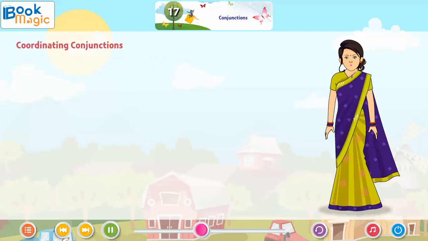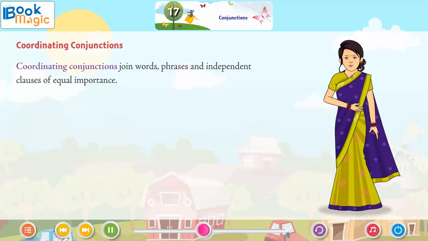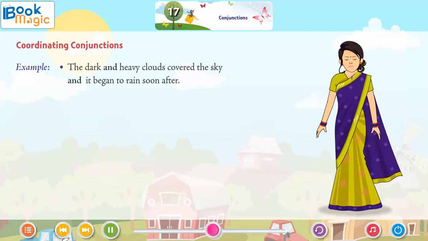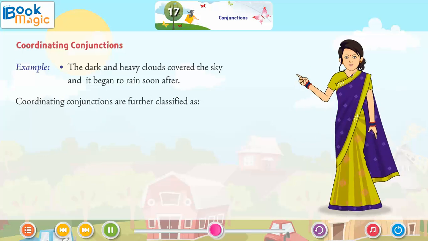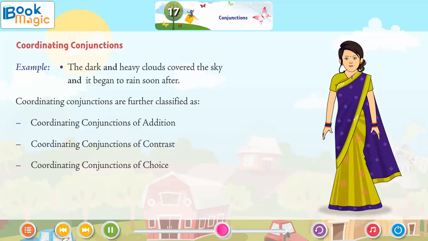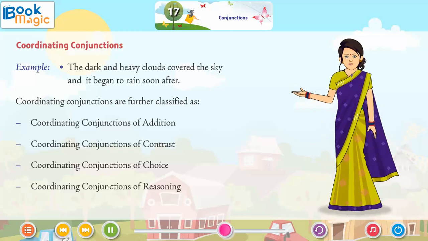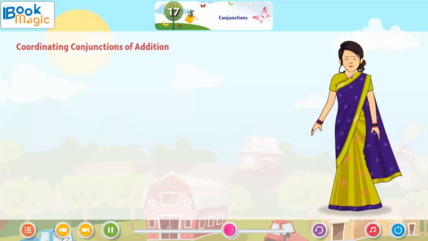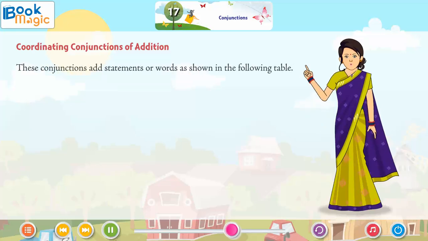Coordinating conjunctions. Coordinating conjunctions join words, phrases, and independent clauses of equal importance. Example: The dark and heavy clouds covered the sky and it began to rain soon after. Coordinating conjunctions are further classified as coordinating conjunctions of addition, coordinating conjunctions of contrast, coordinating conjunctions of choice, coordinating conjunctions of reasoning. Coordinating conjunctions of addition. These conjunctions add statements or words as shown in the following table.